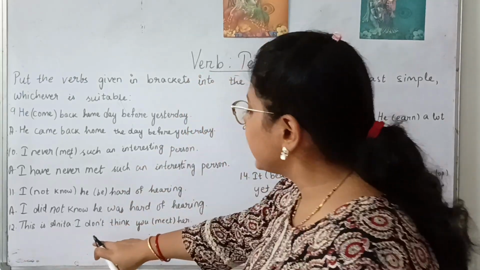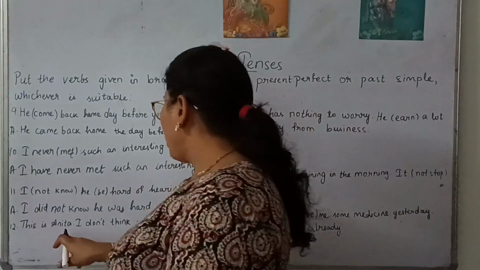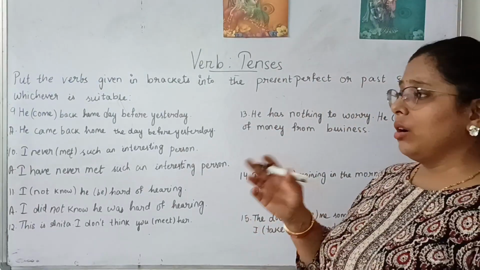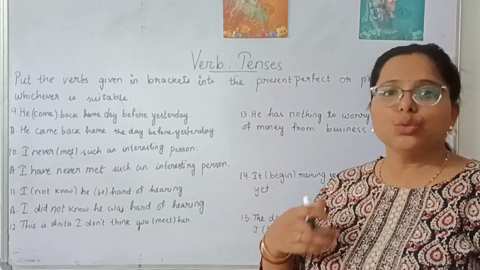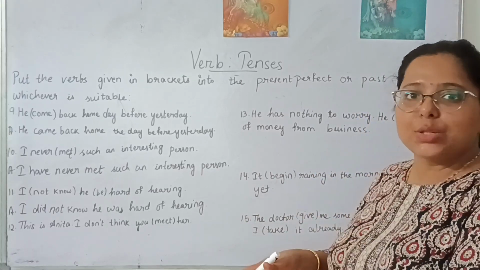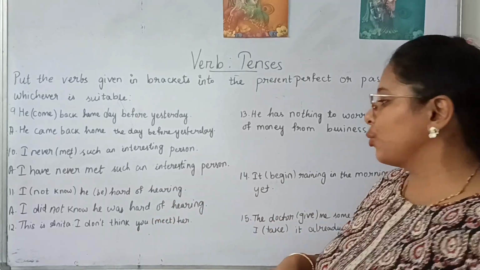Next, number 12. This is Anita. I don't think you meet her. So this is Anita, I don't think you meet her, means what? At present you are bringing Anita to someone and you're telling them that this is Anita. So the present situation, this person you didn't know beforehand. Now you are introducing the person to someone.